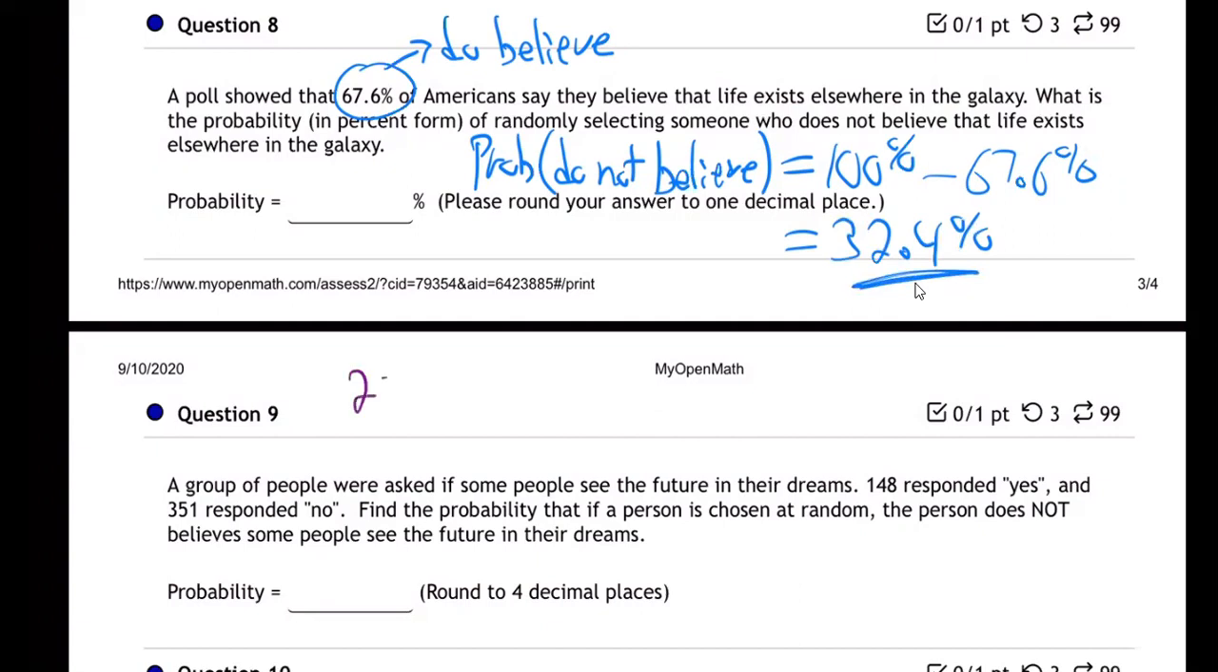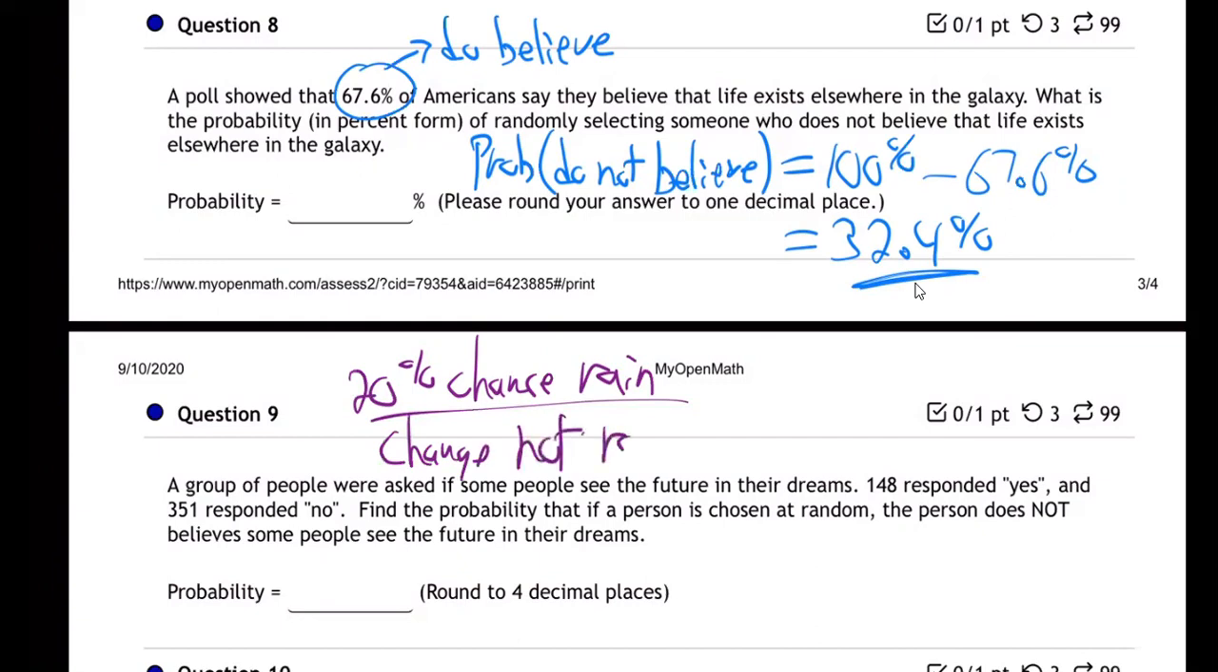What if there's a 20% chance of rain today? Let me try to make this a little more clear. What if I looked on the news forecast and it said there's a 20% chance of rain today? What's the chance of no rain, that it's not going to rain today then? If there's a 20% chance it will rain, what's the chance it's not going to rain? 80%. We all sense that, don't we?